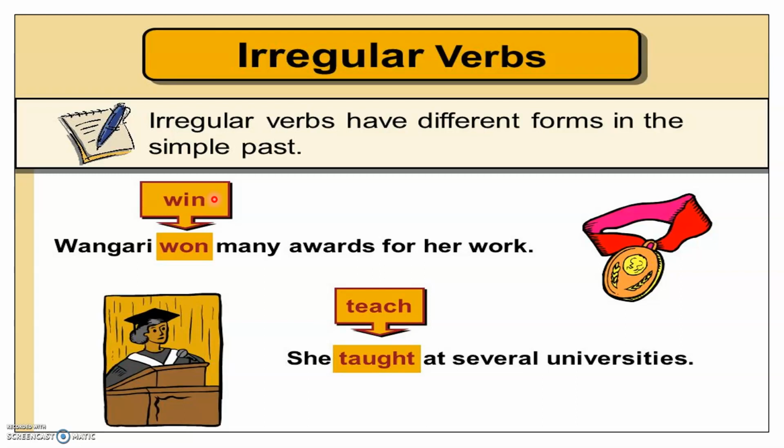Yesterday I won. We can't say I winned. No, this is an irregular verb. So win in the past tense is won. Teach, taught. The teacher taught us a new lesson yesterday. So we can't say teach in the past, no. Teach in the past is going to be taught.